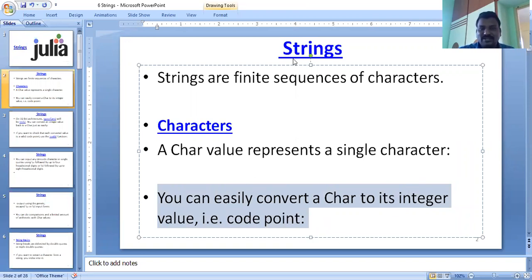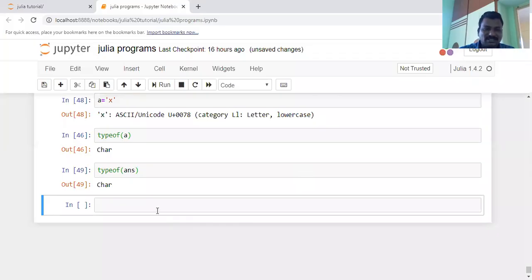Here, Int of 'x': I am taking the x value written in single quotation marks, and the single quotation mark indicates a character.